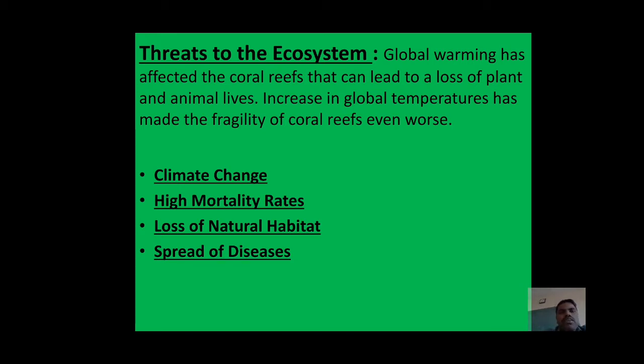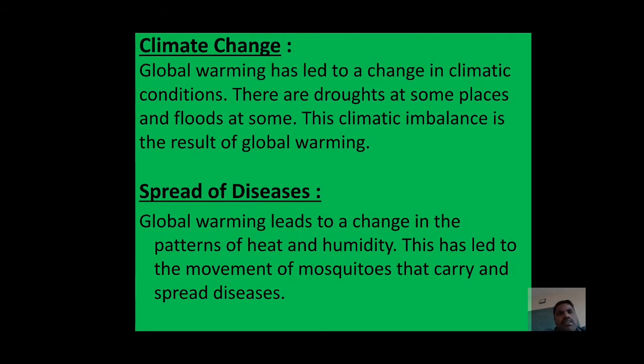And next one is climate change, that we'll see one by one. Because of global warming, the climate changes easily. Global warming has led to a change in the climatic conditions. There are droughts at some places and also floods at others. This climatic imbalance is the result of global warming.